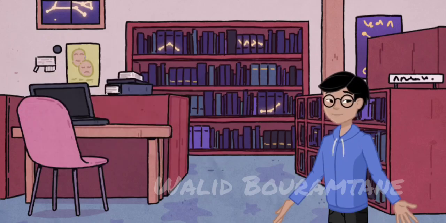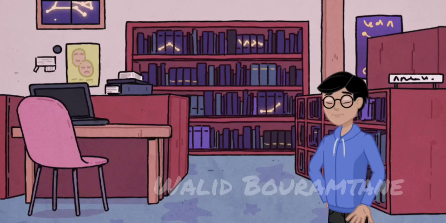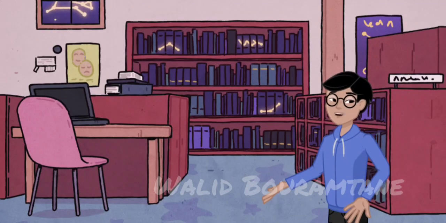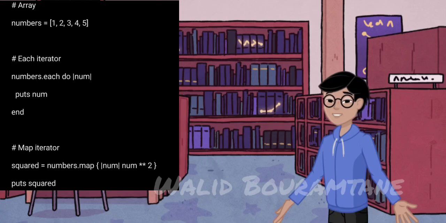Classes and objects. Ruby's OOP principles are showcased through classes and objects. In this example, Person is a class with properties name and age, and a method introduce. An instance of the class Person is created, and its method is called. Blocks and iterators. Ruby's blocks and iterators provide a convenient way to handle collections.